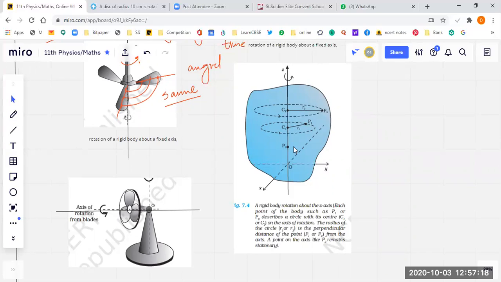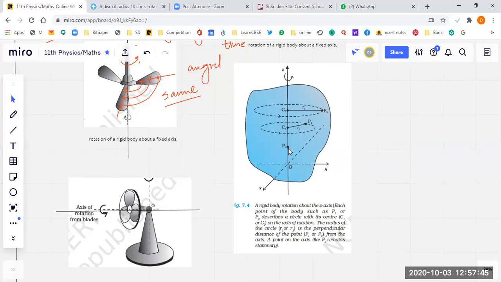So the nearer the point, like P3, the lesser will be its linear velocity. The farther the point, with v equal to omega r, as r is increasing, its velocity will also be different. The radius of the circle R1, R2 is perpendicular to the distance of the points P1, P2 from the axis. A point on the axis like P3 remains stationary.